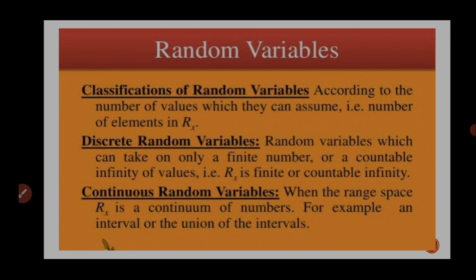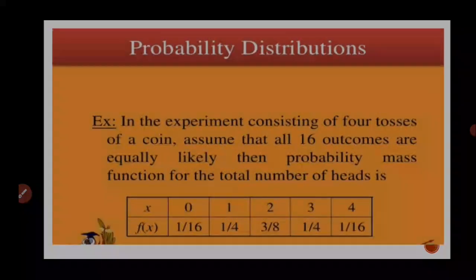That is, Rx is finite or countably infinite. It can be infinity, but it should be countable also. The second one is the continuous random variable, when the range space Rx is continuous, for example, an interval or the union of intervals. Here infinite numbers are there, but uncountable also.